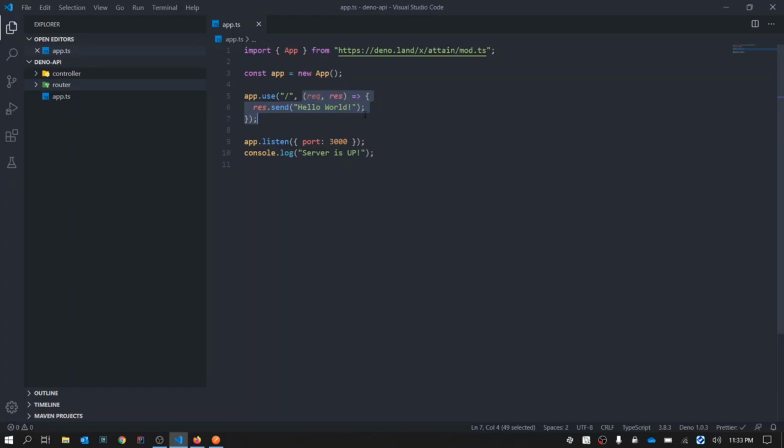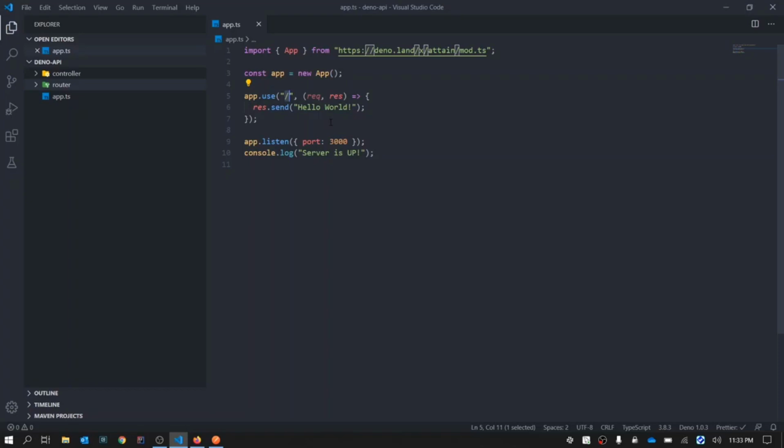So why do we need a router? Just like slash, you might have 1,000 more APIs for your application. You can't have all those 1,000 APIs here and then just call that controller function. It will be impossible for anyone to read or understand what is going on. That is why you need a router.